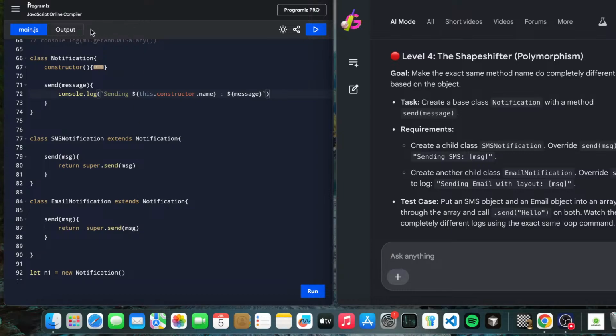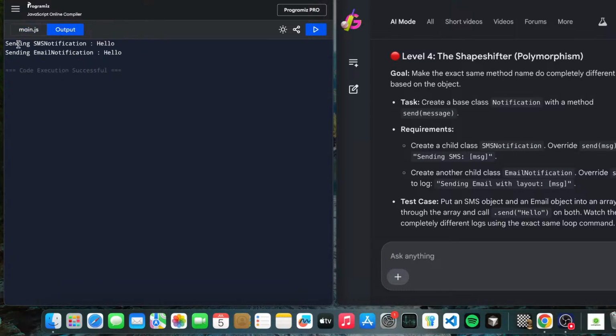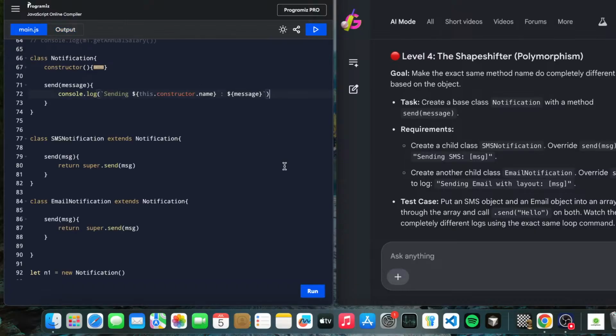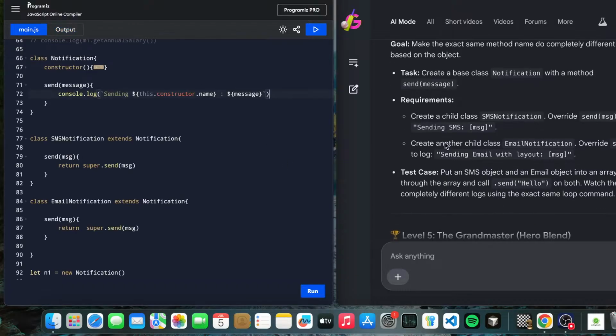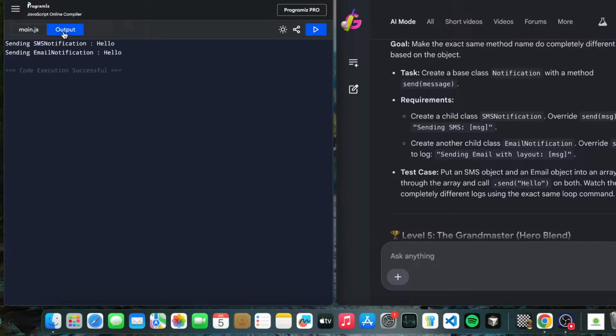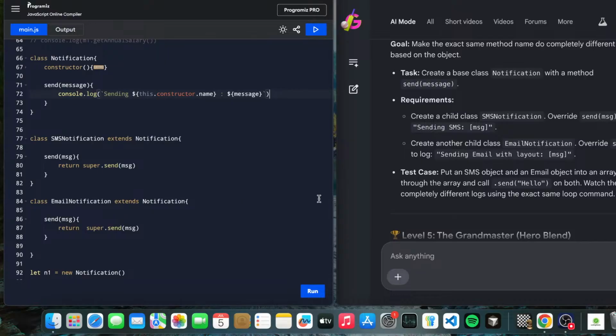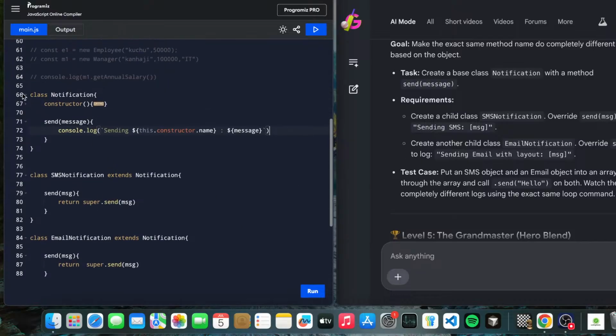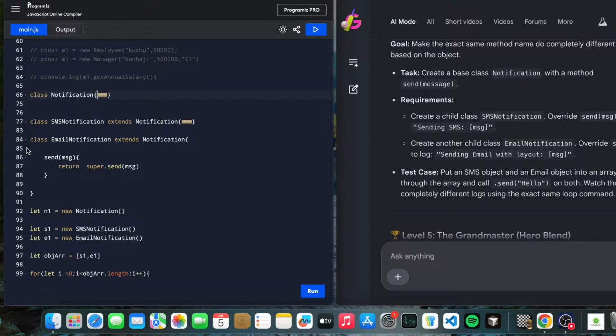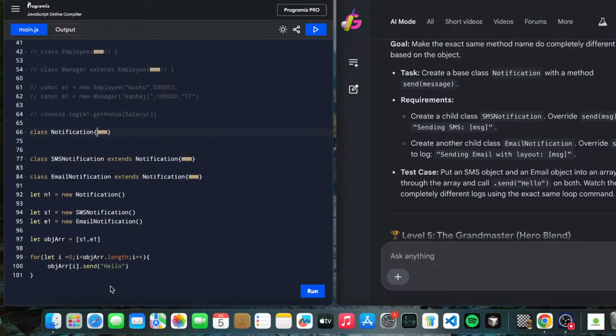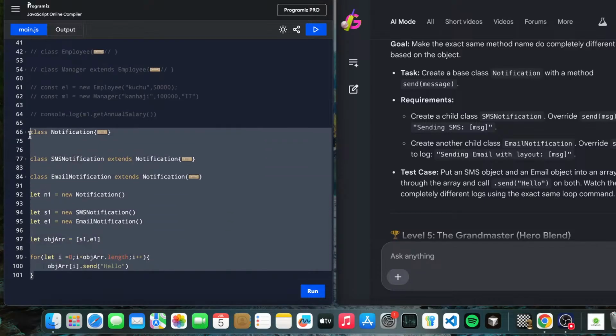So we cracked it, and now we can see this is sending SMS notification hello, this is sending email notification hello. But there is some special kind of thing in sending SMS. For now we are moving forward with this because we haven't done this. We will understand how we can do this, but let's move forward. We have a new question arrived, which is a master question. Let's see this.